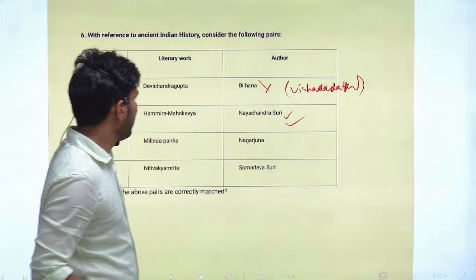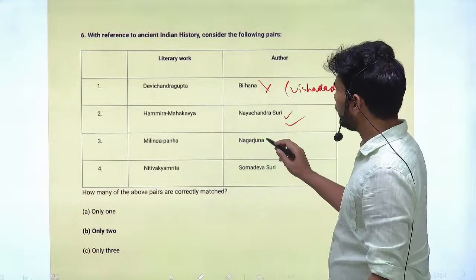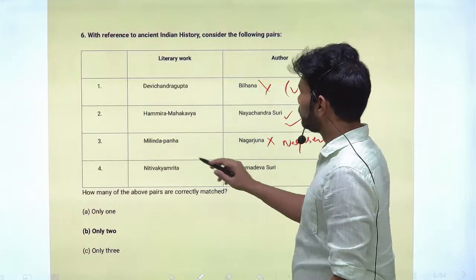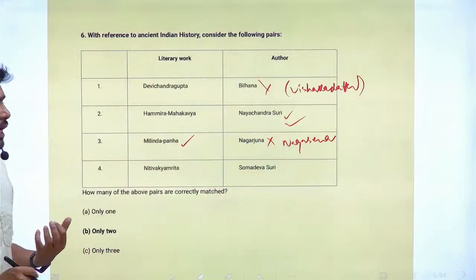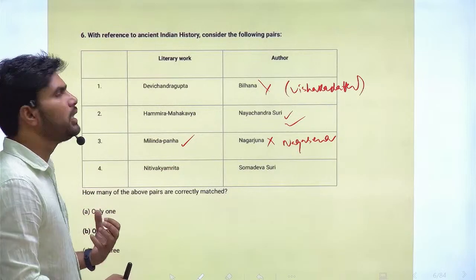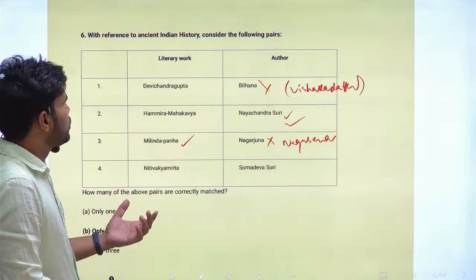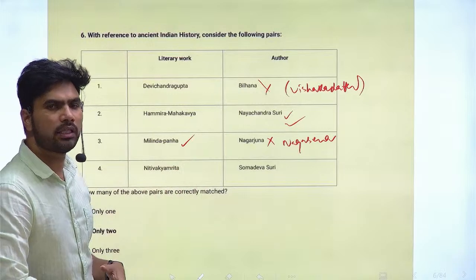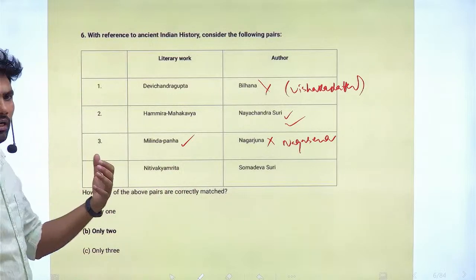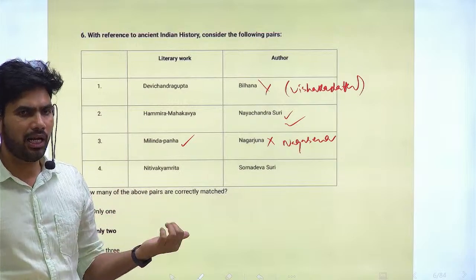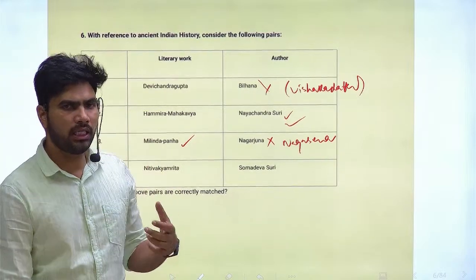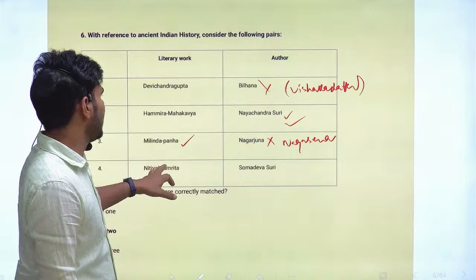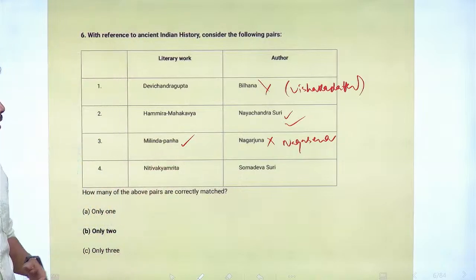Milinda Panho, or Milinda Panha, as it is also called. So Nagarjuna is incorrect. Nagasena is correct. So this is a Buddhist composition. The book is in the dialogue form. One king, Milinda, will be posing questions to the Buddhist monk or teacher Nagasena. He will be answering the questions. After all this question and answer dialogue, Milinda is impressed by the answers, and he was impressed by Buddhism, and he converted to Buddhism. That is the story behind this composition, Milinda Panho or Milinda Panha.